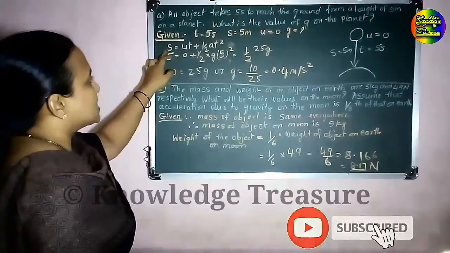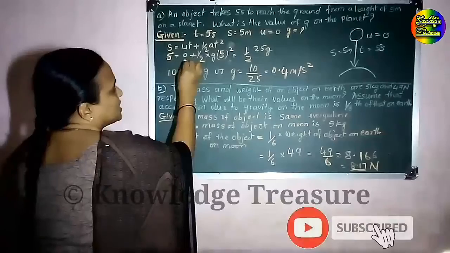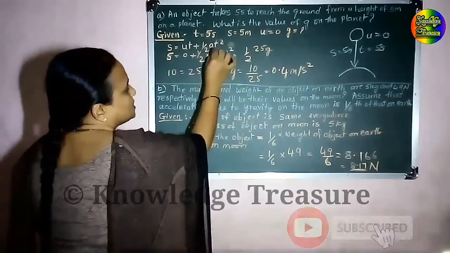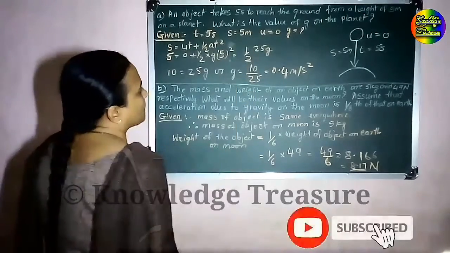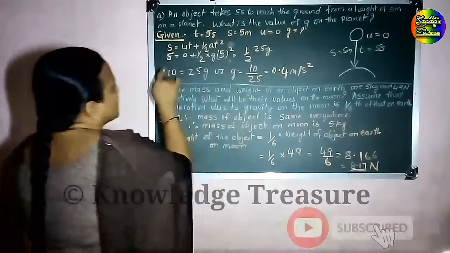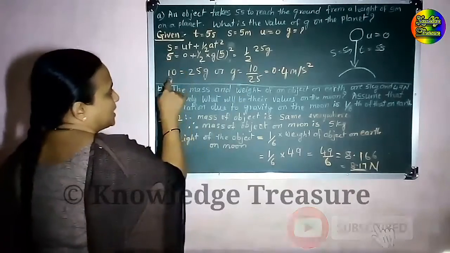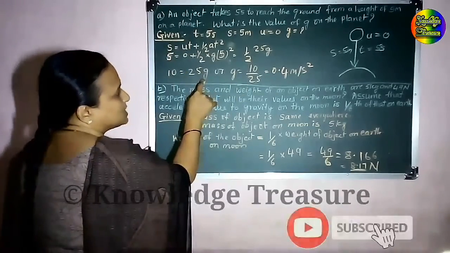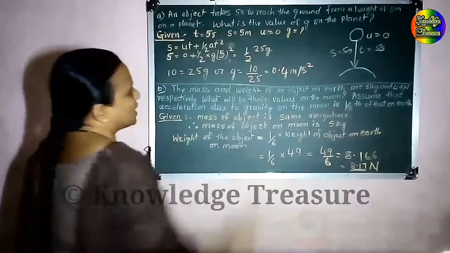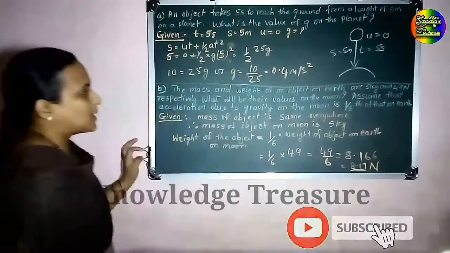According to Newton's equation, S is equal to ut plus half at square. So what is S? 5 is equal to u, which is 0. U into 0 into anything is 0 only. Half into g into t square, 5 square. 5 square is 25. So half into 25 g. So this 2 comes over here. So 2 into 5 is 10. 10 is equal to 25 g. So you can write g is equal to 10 upon 25, so 0.4 meter per second square.